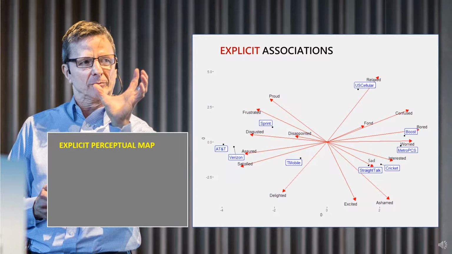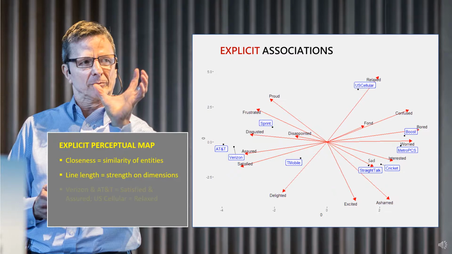First, here's how the providers explicitly profiled against the attributes, that is, when the respondents directly reflected on evaluating the providers. If you're not used to perceptual maps, know that the distances between the entities essentially indicate the similarity of their evaluations. The length of the lines for each attribute essentially indicates the aggregated strength of that attribute's evaluations across all providers on the 2 dimensions within the map, which are beyond the scope of this summary. Also, we won't comment on each provider here in this short summary, but we'd like you to pay particular attention to AT&T, Verizon, and US Cellular.